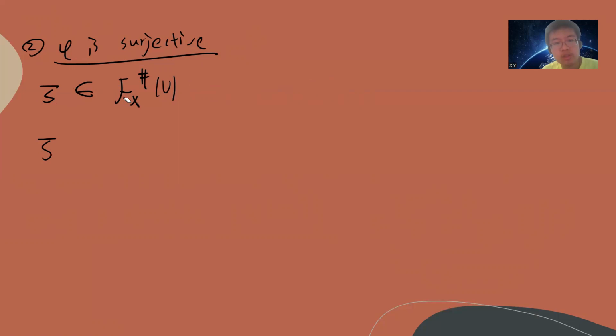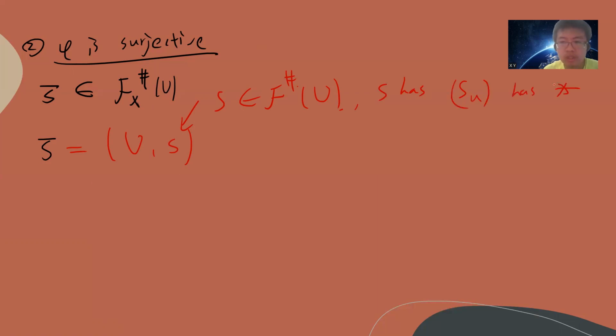Let's take S bar in the stalks of the sheafification of F on U. So now what does S bar look like? Remember, it should be viewed as a U S, right? But now S belongs to the sheafification of F on U. So S has infinite coordinates, S x and U, and it has this weird property.